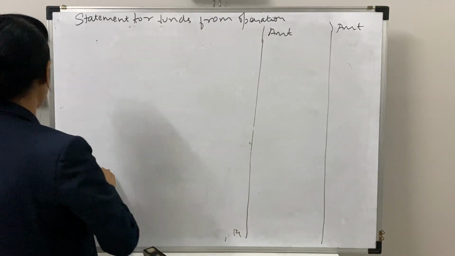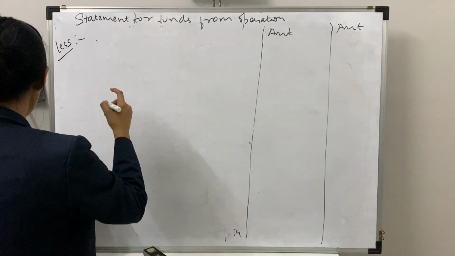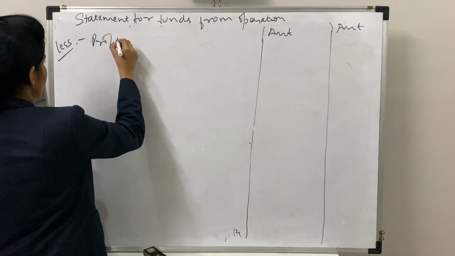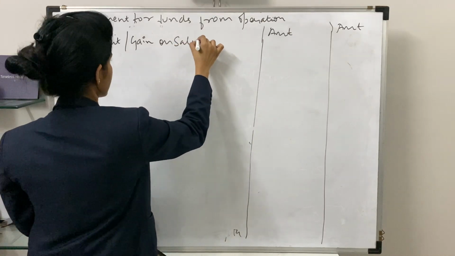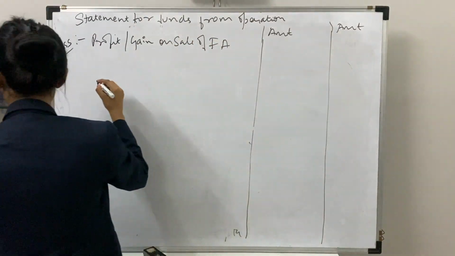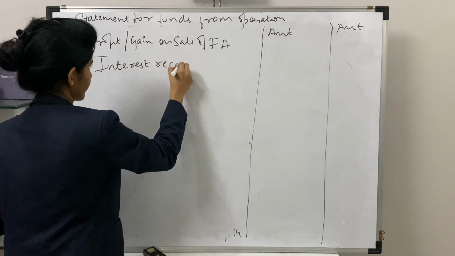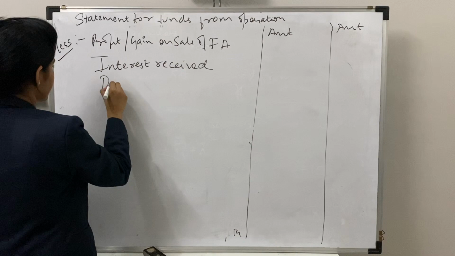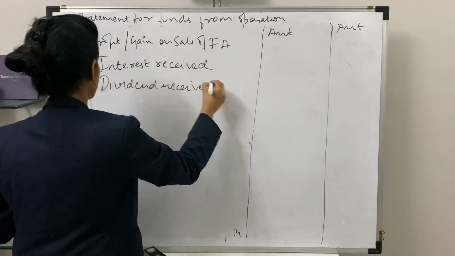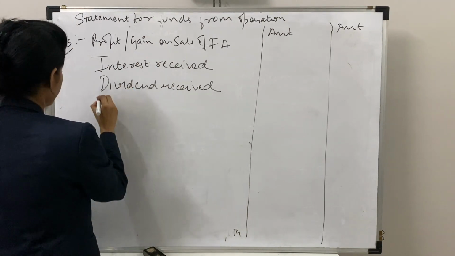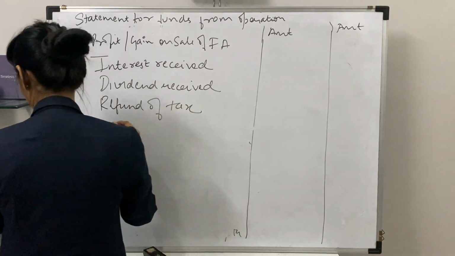Now moving on to the subtraction side, that is less. In continuance with that adding part, profit / gain on sale of fixed asset. The next thing is your interest received, dividend received, rent received will be the part of the less side. Refund of tax, transfer from reserve,